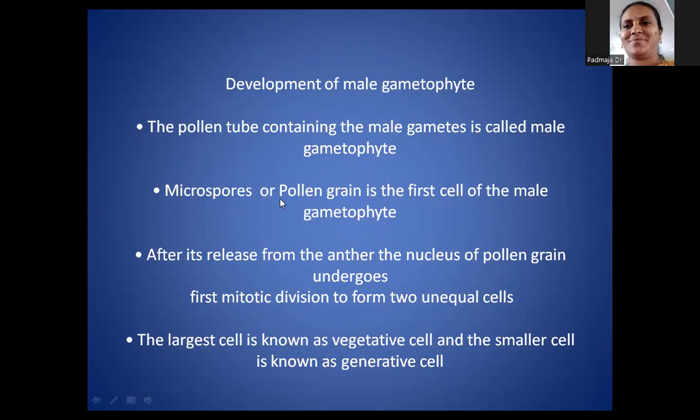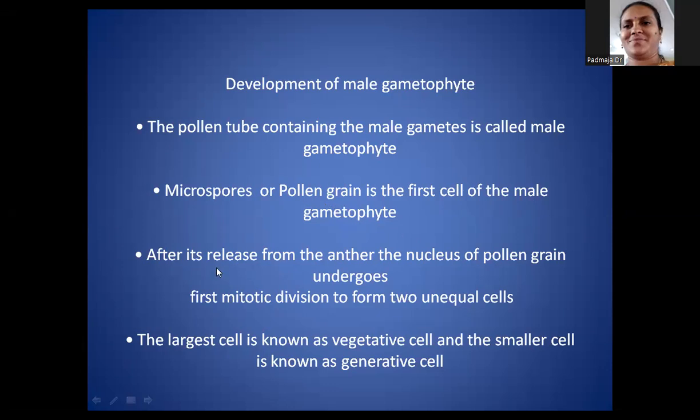And microspores or the pollen grains. So these pollen grains are haploid in condition. The chromosome number is n, and these pollen grains are also called microspores. So it is the first cell of the male gametophyte. The study of pollen grains is known as palynology.